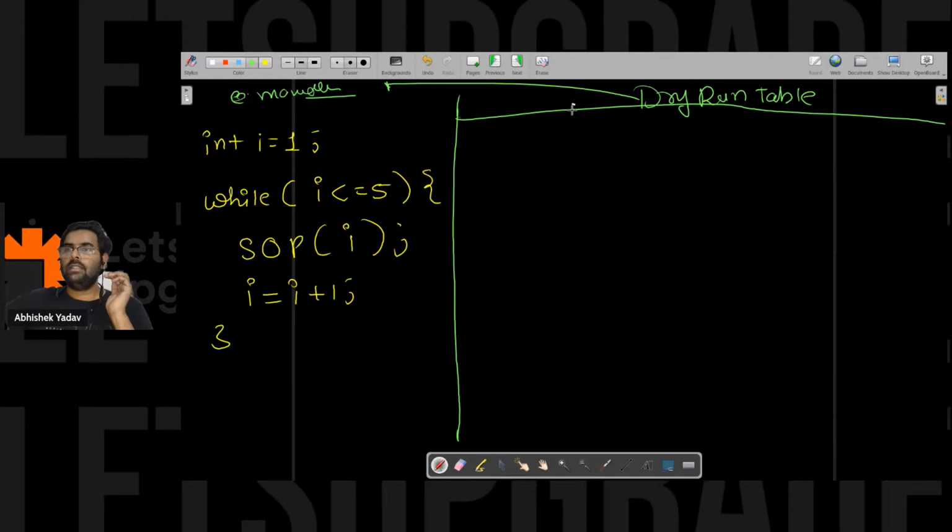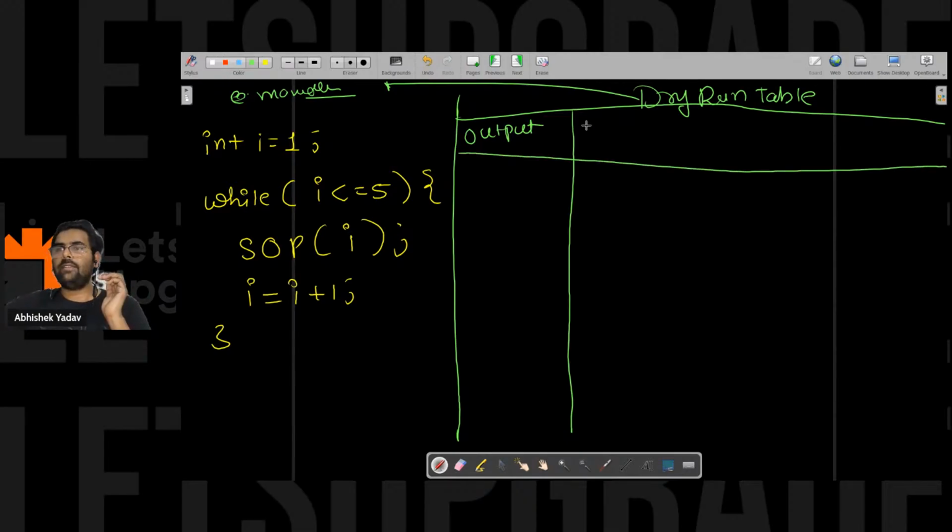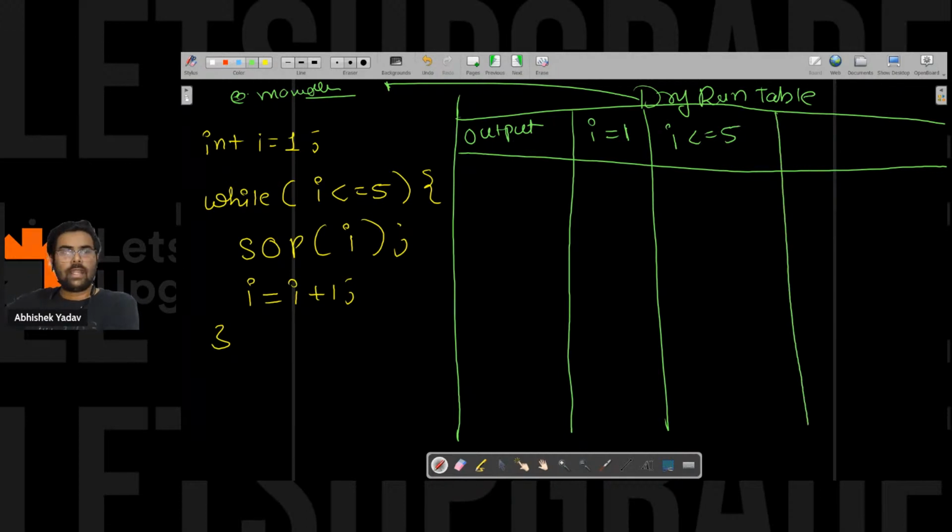So here, let's write the output part. And I have the initialization part. The initialization part is I is equal to 1 here, this is my initialization. After writing the initialization, I have the condition part, that is I is less than or equal to 5. After that, I have the updation part, that is I is equal to I plus 1, right? So these are all the things I have. So let's start the code, right?